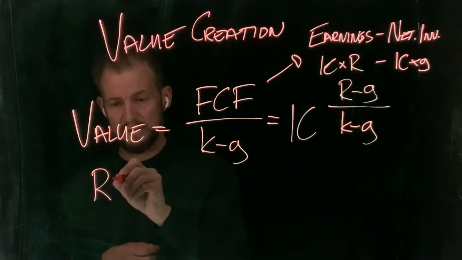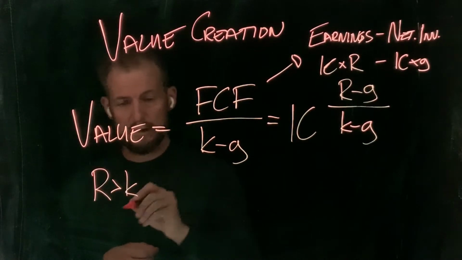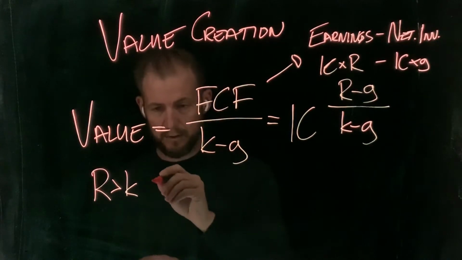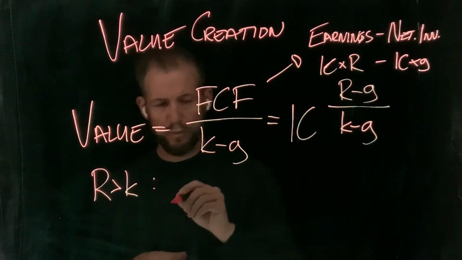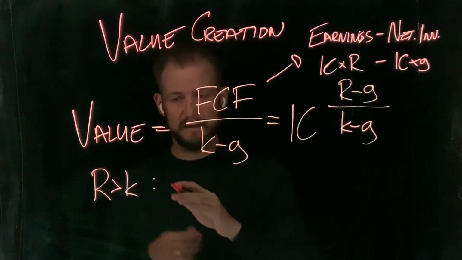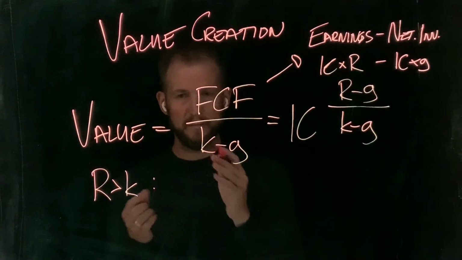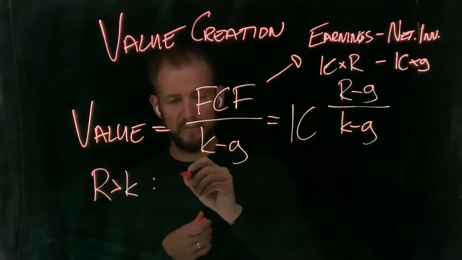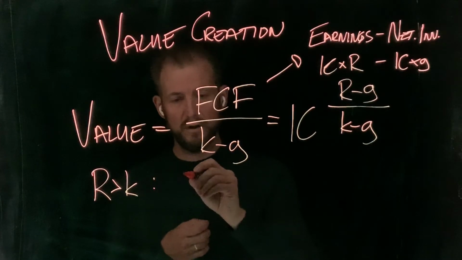So if we have a situation with return being greater than cost of capital, what does that imply? Well, we can look at our expression, and if we have a return greater than cost of capital, that should imply that we have positive NPV and we would like to grow our firm.